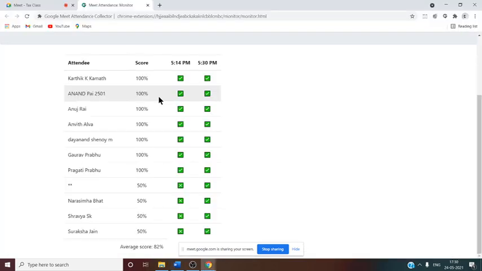No sir. Narasimha, what about others? Have you understood this one? Understood, yes, sir. Gaurav, Anvit, Pragati, Anuj, Anand, Dayanand, Shavya.